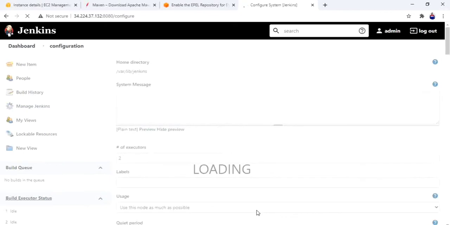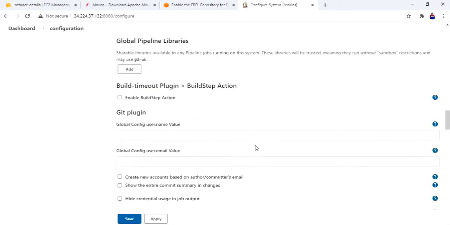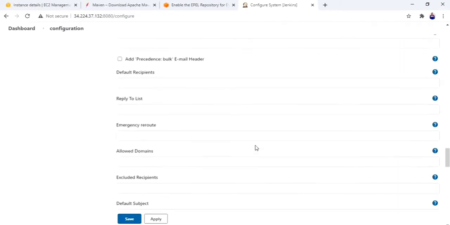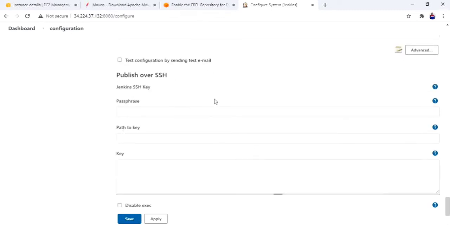My internet is too slow today. Please bear with me. Okay, I will go to the last. Okay, yes, Publish over SSH.